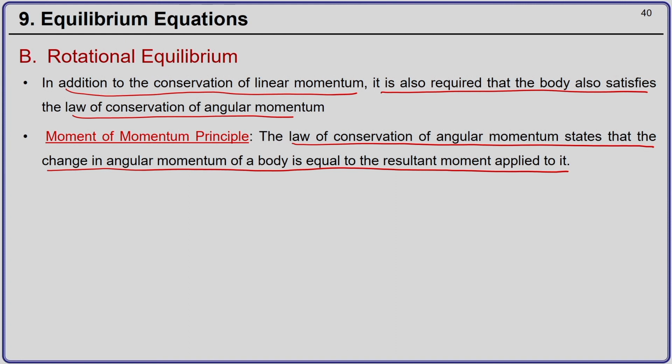Now, mathematically this can be expressed as: the rate of change of angular momentum h should be equal to the net external moment acting over the body.